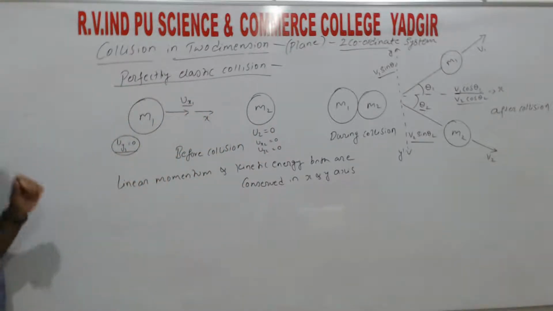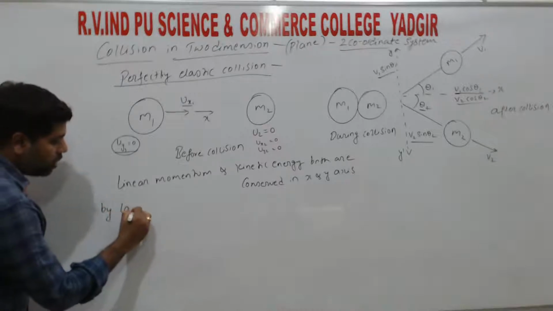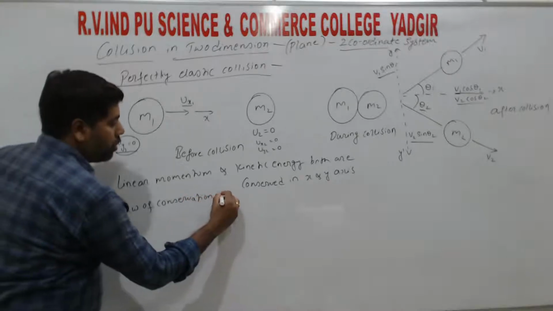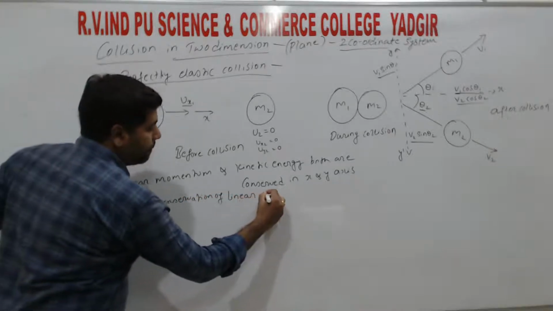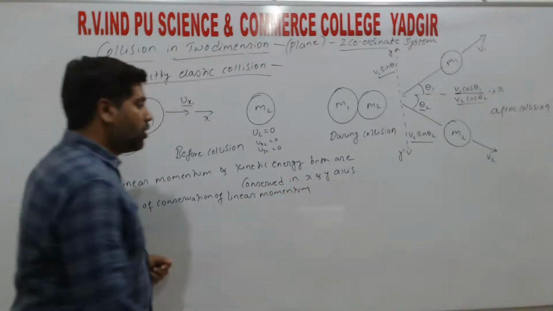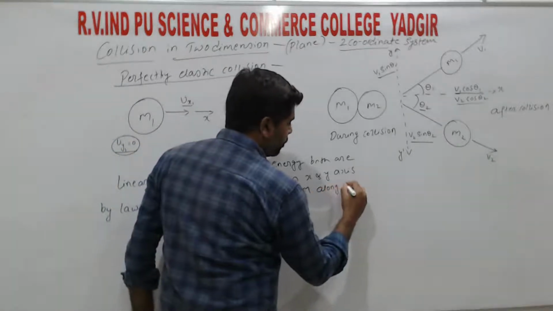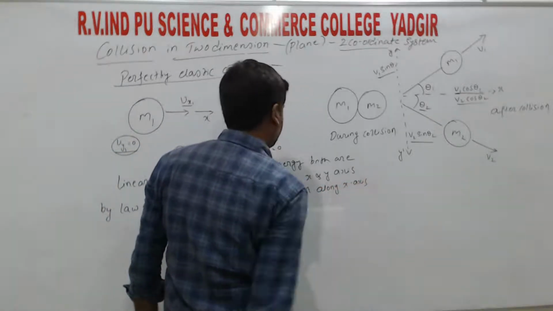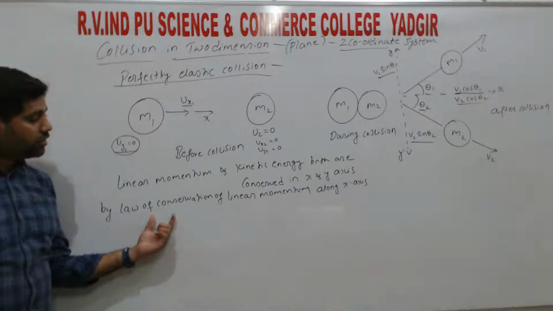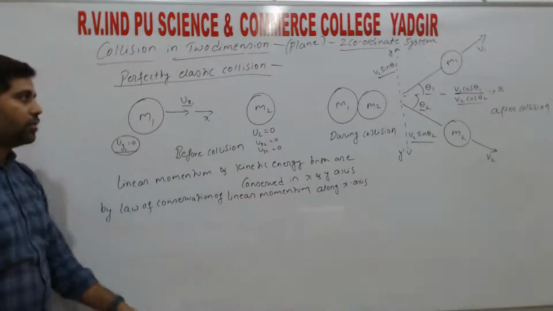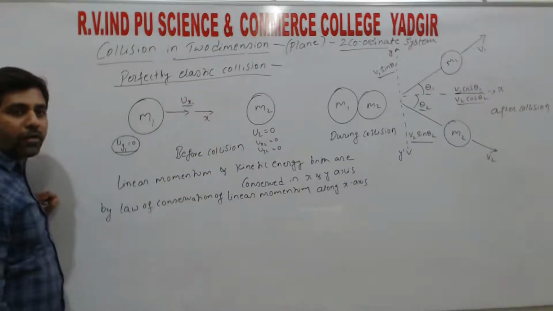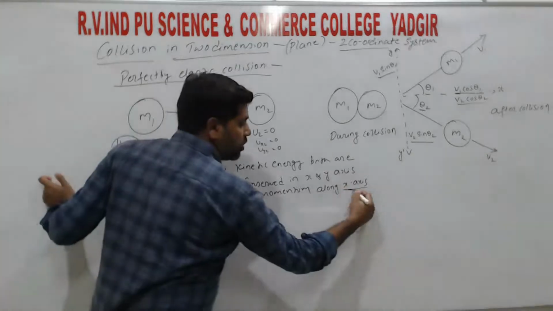So now by using the law of conservation of linear momentum, here we must mention first along the x axis, right? So first we need to write the equation for the conservation of linear momentum along the x axis. That means momentum before collision is equal to the momentum after collision. So that component will always be taken along the x axis.